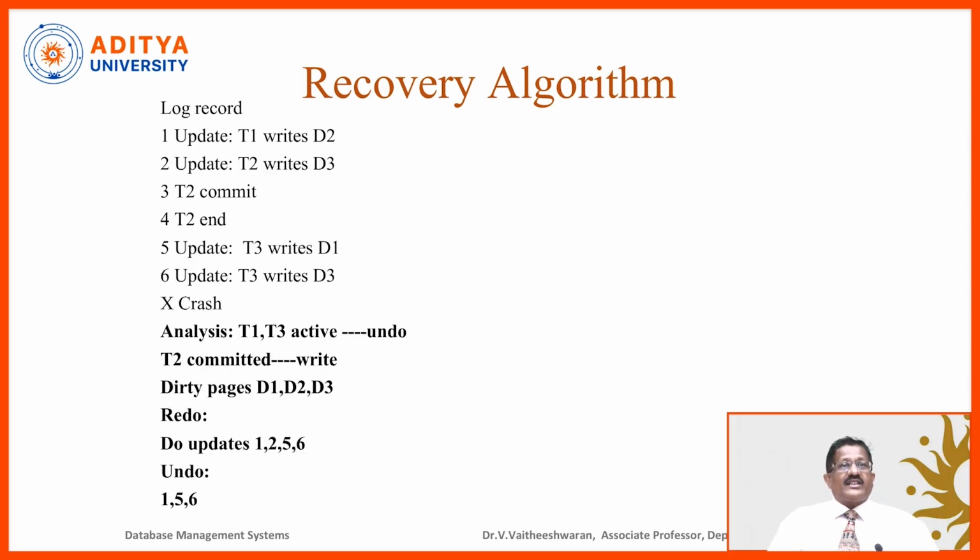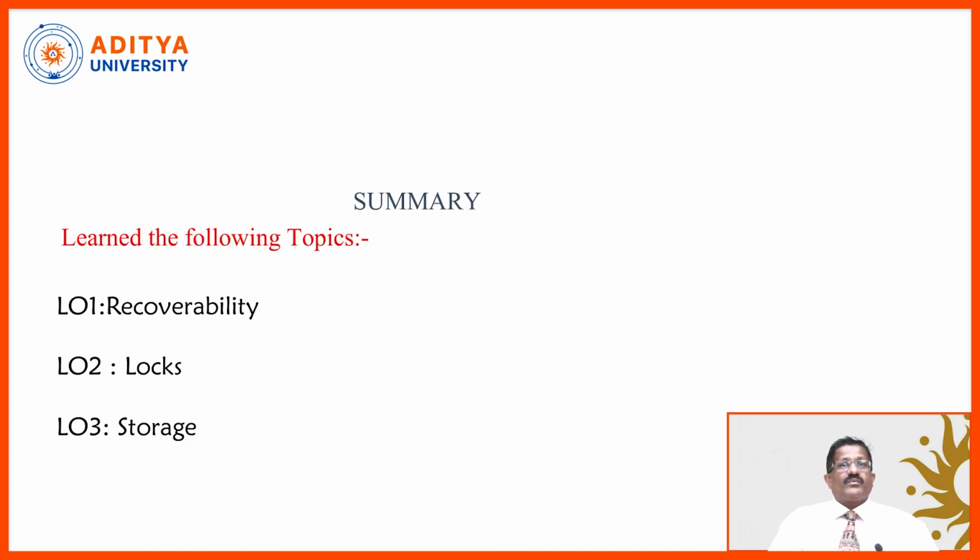In this recovery algorithm, the log records have 6 steps. Update T1 writes D2, update T2 writes D3, then T2 commit and T2 end, then update T3 writes D1, update T3 writes D3, then the crash happens. Then we do the analysis of T1 and T3, then undo the active transactions, and T2 is committed. Write the dirty pages D1, D2, D3, redo once again, do the update of 1, 2, 5, 6, and undo 1, 5, 6.